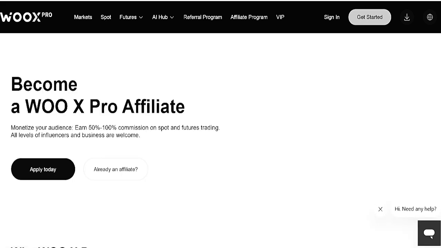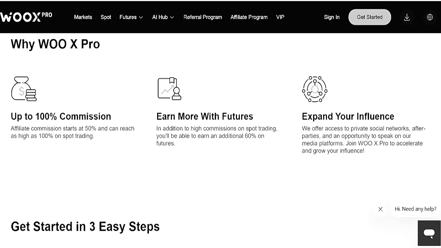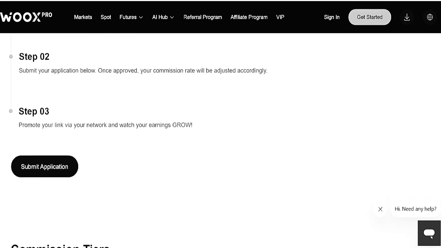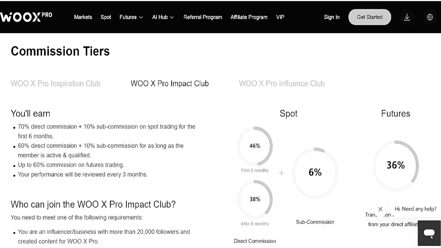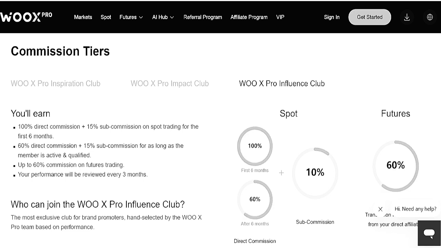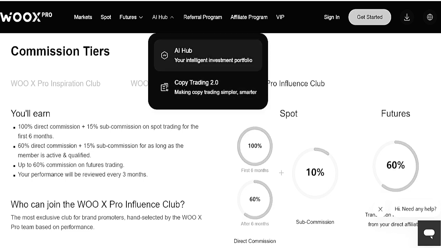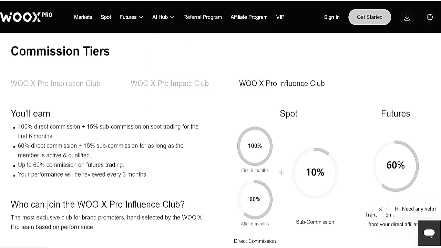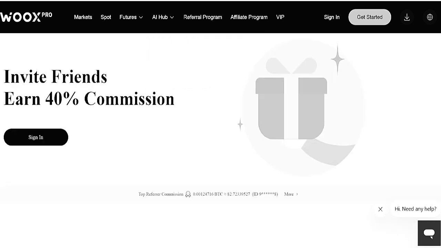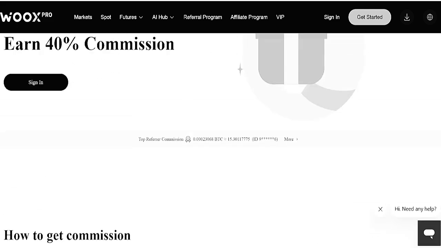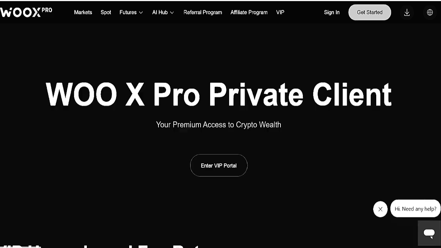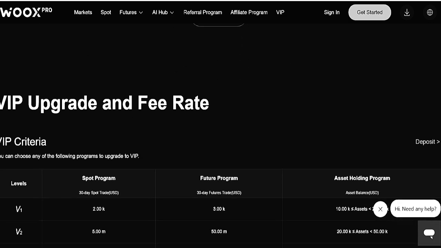Join it now and you can also become a member on it, because there are many steps to go ahead with the commission target too. Here are also many other options in spot or future trading. This is also one of the good exchanges where your intelligence, your portfolio and computing 2.0 are also available. So let's get started with that, invite your friends to make a team on it and refer your friends so that you can also get some VIP benefit here on Woox Pro.